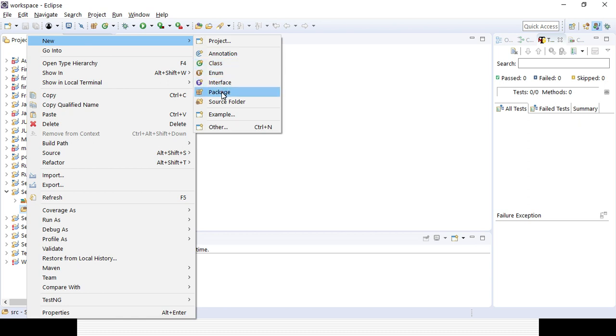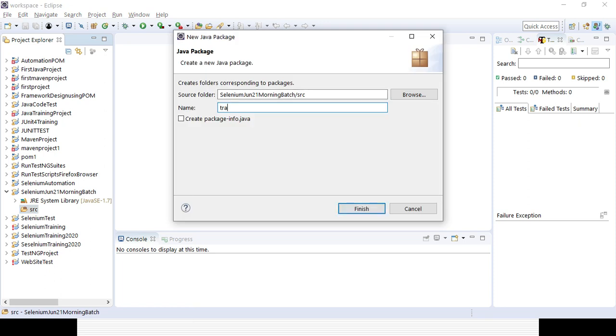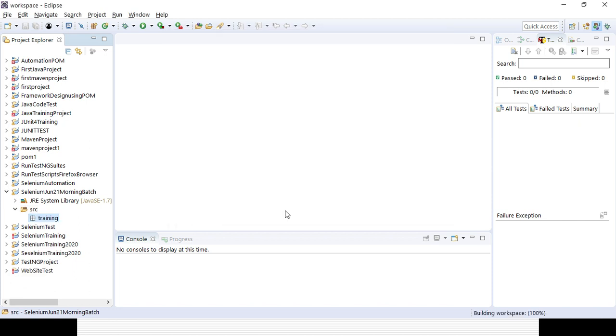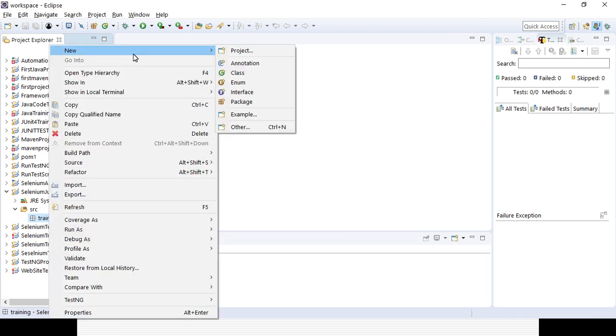Okay, so for the package I am giving the name as training. Clicking on the Finish button, and once the package is created, you need to create a class. In a particular project we can create multiple packages, and in a single package we can create multiple classes. So this will be a Java class.